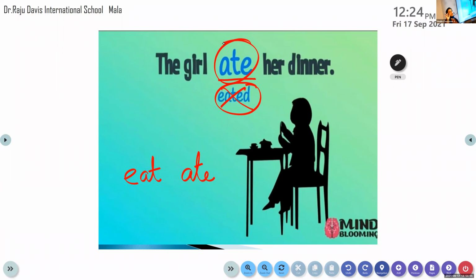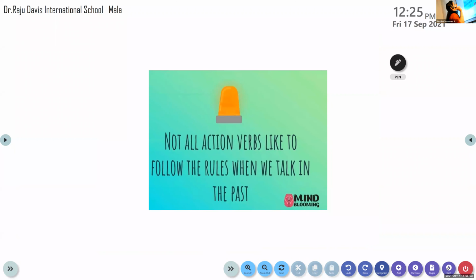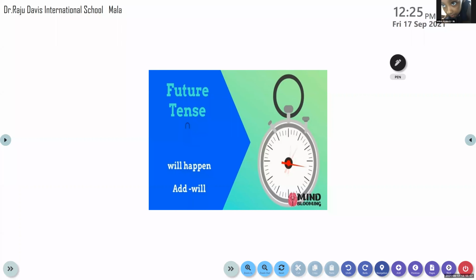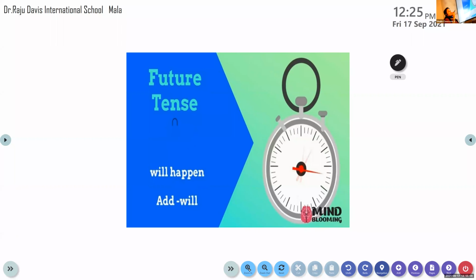So we know how to identify the verb. We know now what a verb is. We know the form of it, whether it is in the present tense or in the past tense or in the future tense. Now here, for the future tense, what do we do? For all the words, we add will.